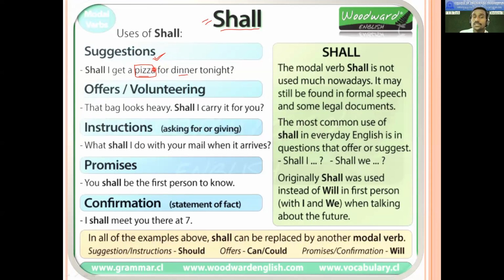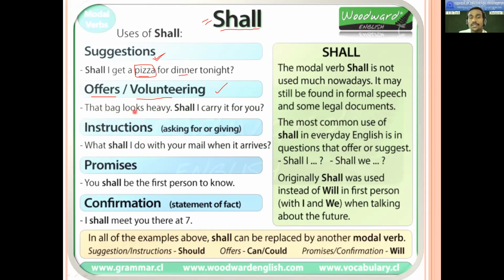Shall I complete the homework today? Shall I do this? Shall I do that? You can suggest with the help of shall. The next use of shall is offers, or volunteering. Volunteering means that you are willingly doing something, or you come ahead and do some favor. So offers can be made with shall.